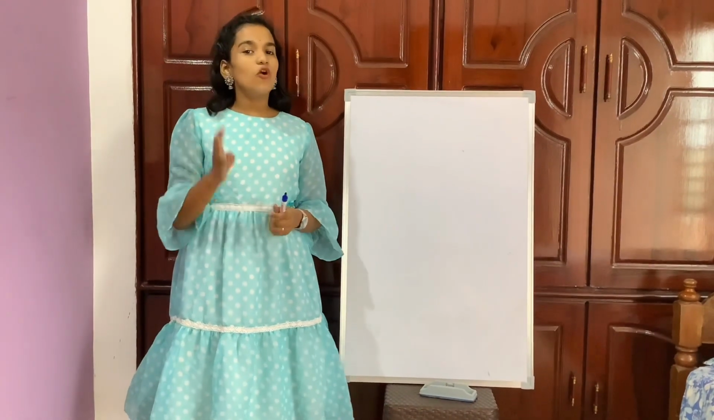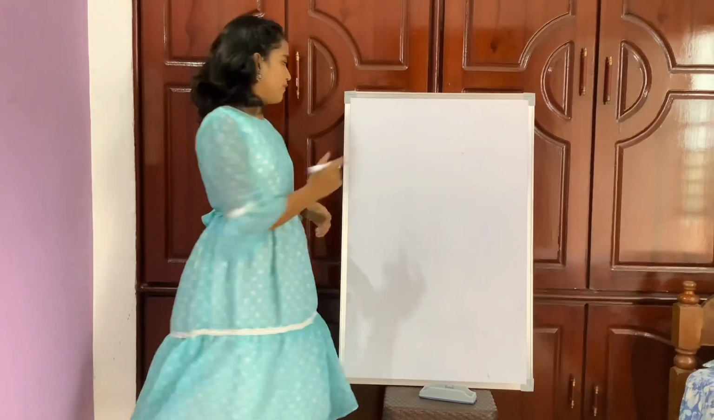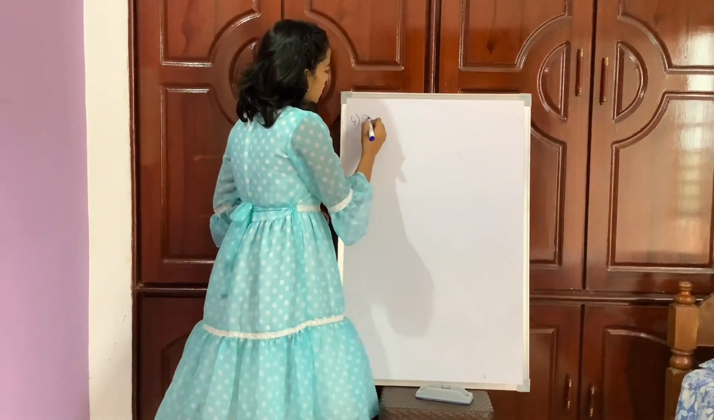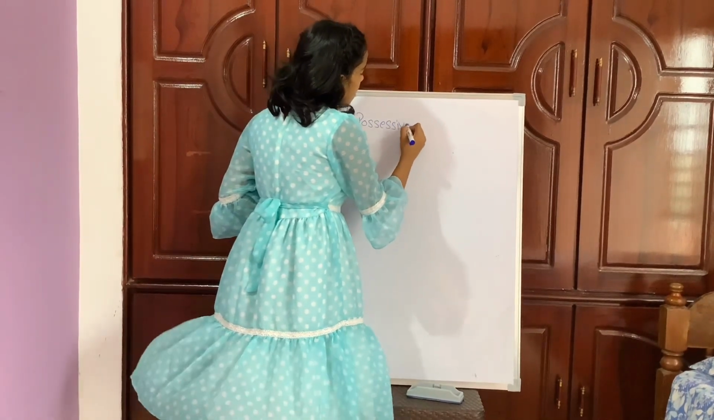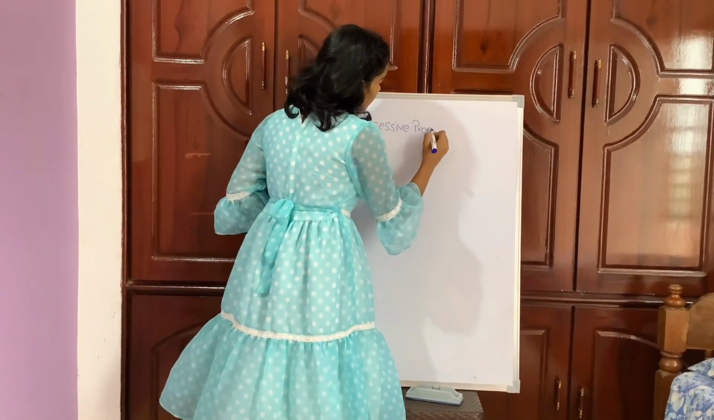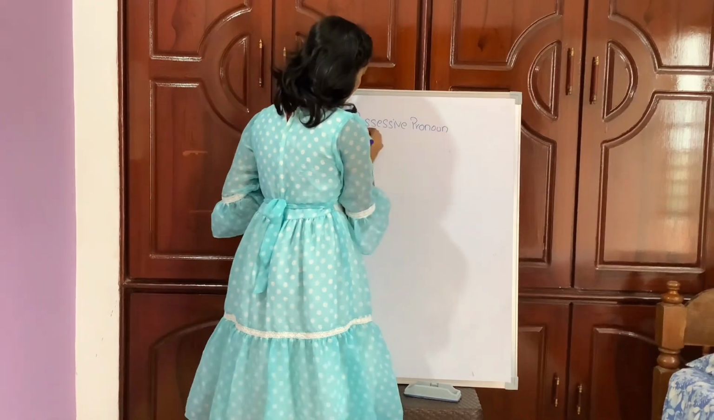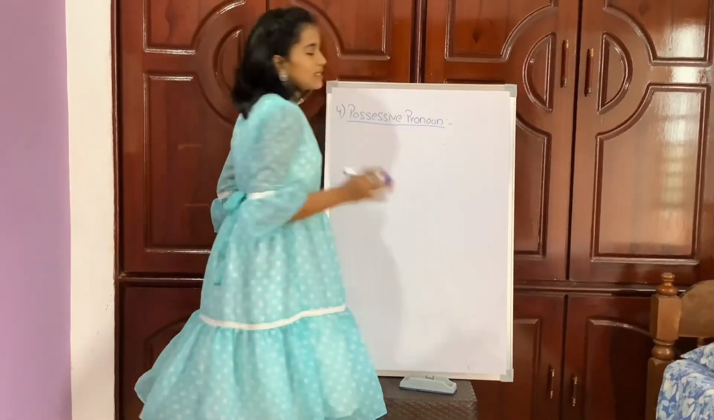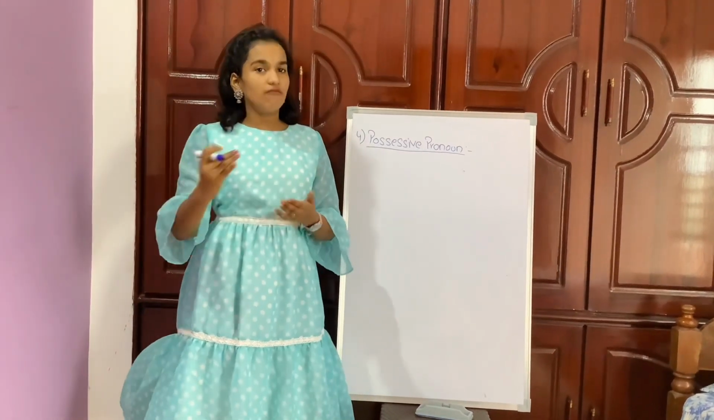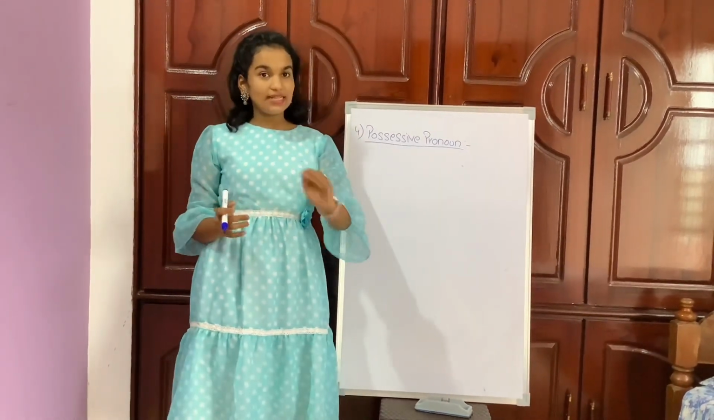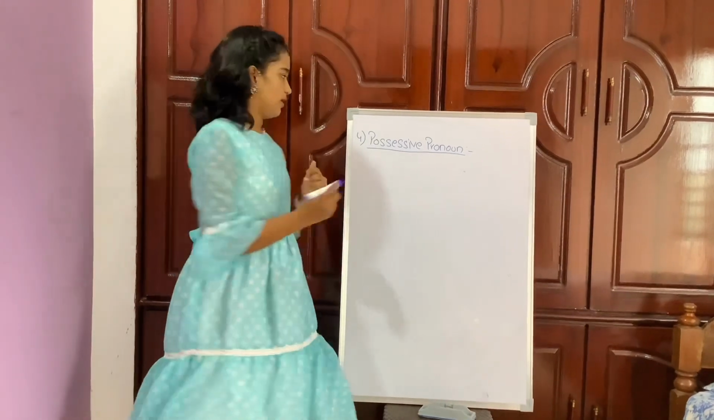Next, moving on to the fourth type of pronoun, that is possessive pronoun. What is a possessive pronoun? A possessive pronoun shows that something belongs to someone.